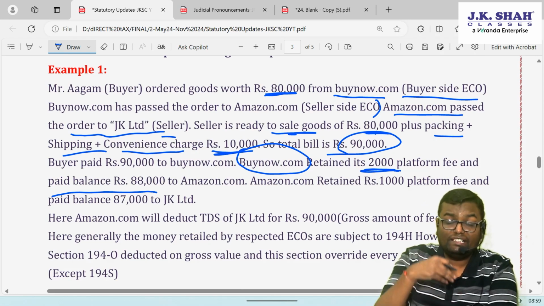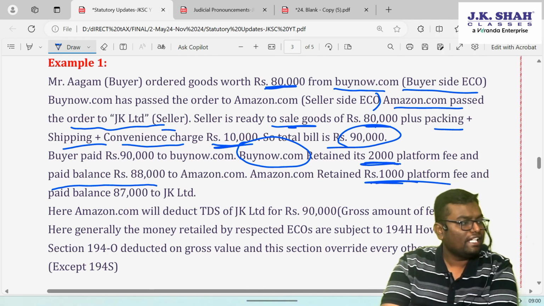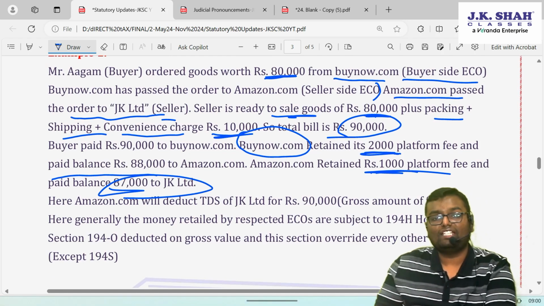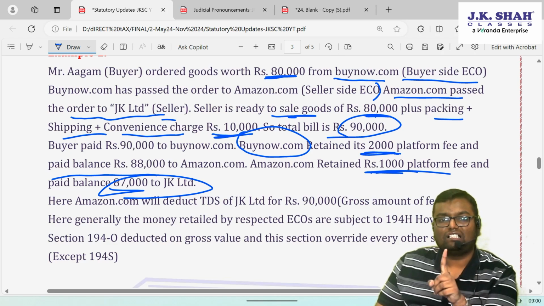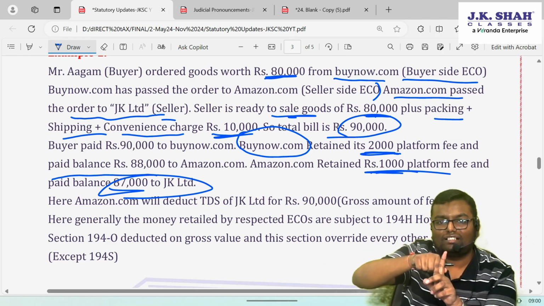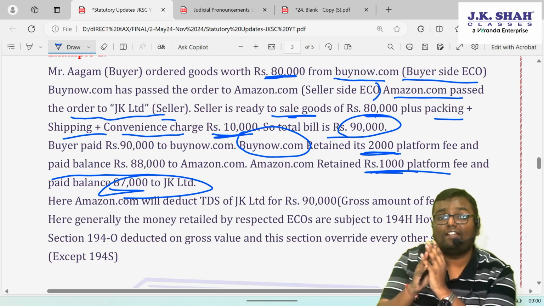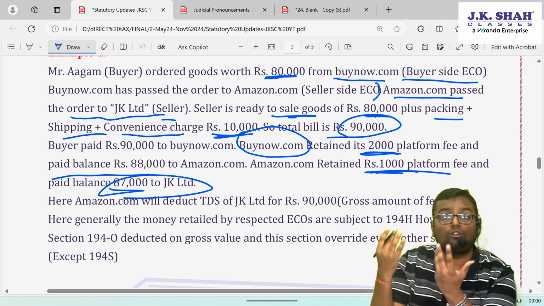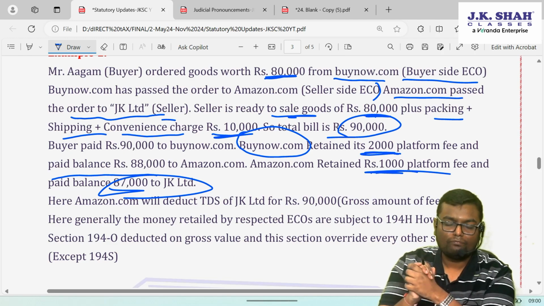Amazon.com will also retain its platform fee. So it retained 1,000 as platform fee and paid the balance 87,000 to JK Limited. How much of an invoice did JK Limited raise? 90,000. How much did it actually get? 87,000. Where did that balance 3,000 rupees go? It went with the e-commerce operators as their platform fee. That is one kind of commission that they have taken.